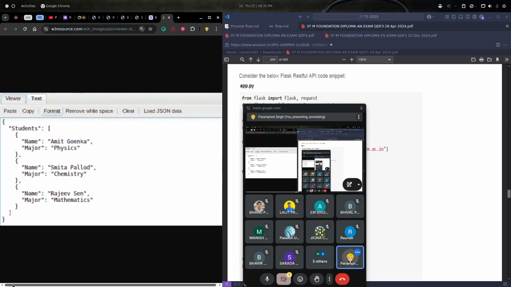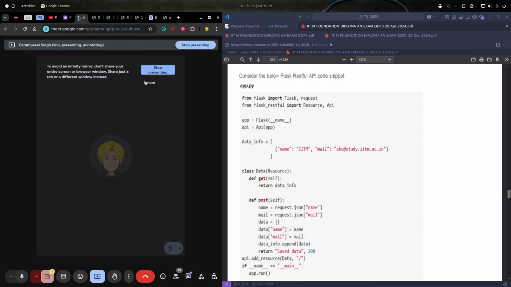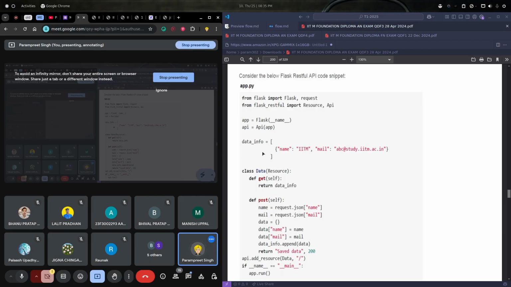This looks similar to Python, but it is not. In JSON we have the keys with double quotes. This is kind of a requirement, and there are some other requirements as well. The full form of JSON is JavaScript Object Notation. So the way we create objects in JavaScript is the way to create JSON structured data. JSON is a way to create data, and JSON is widely used in RESTful APIs.